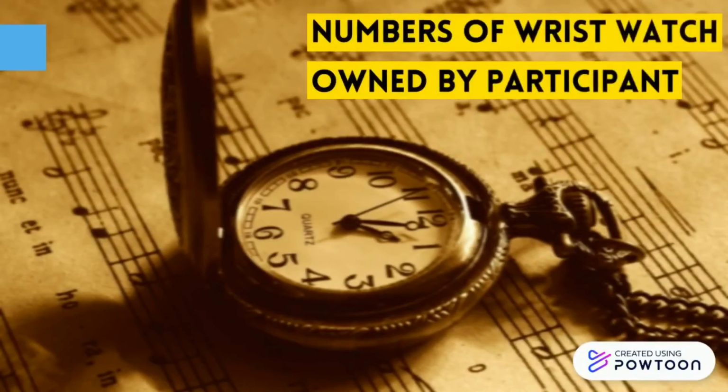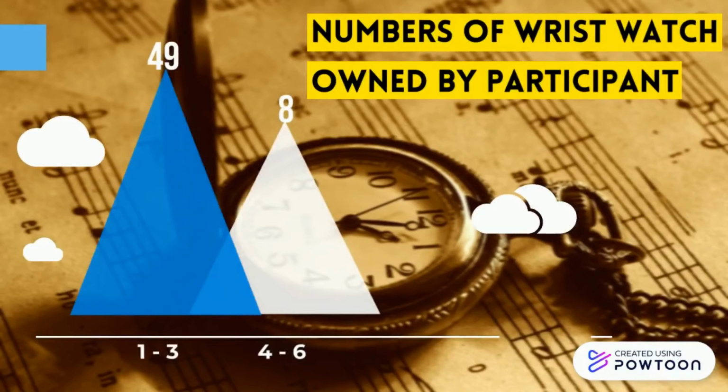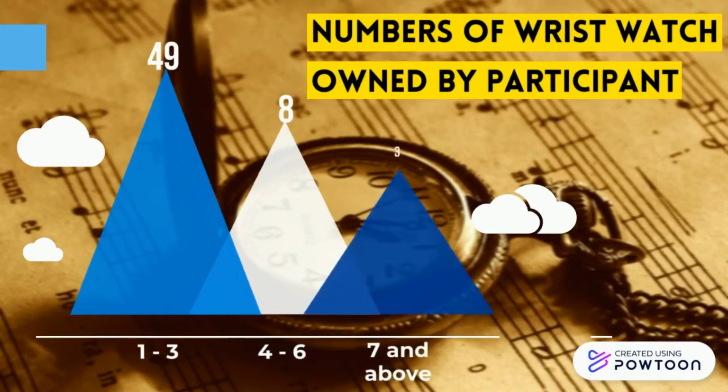Also in the study, this is the result of the numbers of wristwatch owned by participants. In the range of 1 to 3, there are 49 students. In the range of 4 to 6, there are 8 students. Lastly, in the range of 7 and above, there are 3 students. Therefore, we can conclude that majority of the student has at least 1 to 3 numbers of wristwatch.